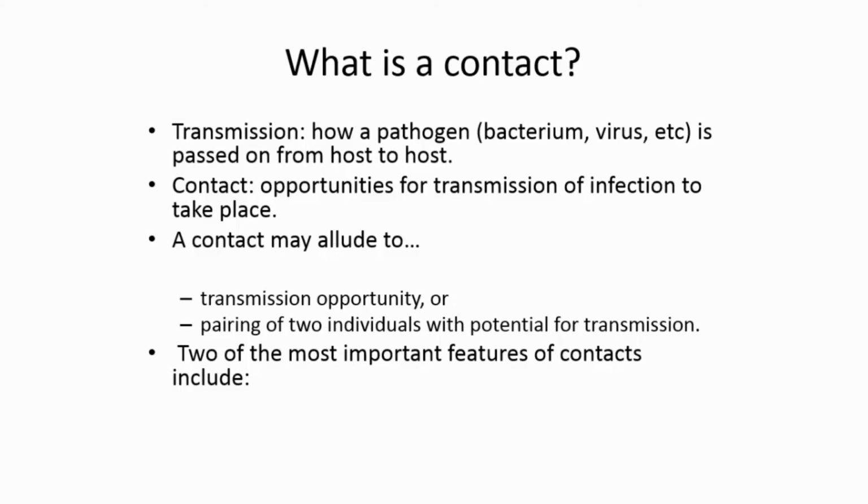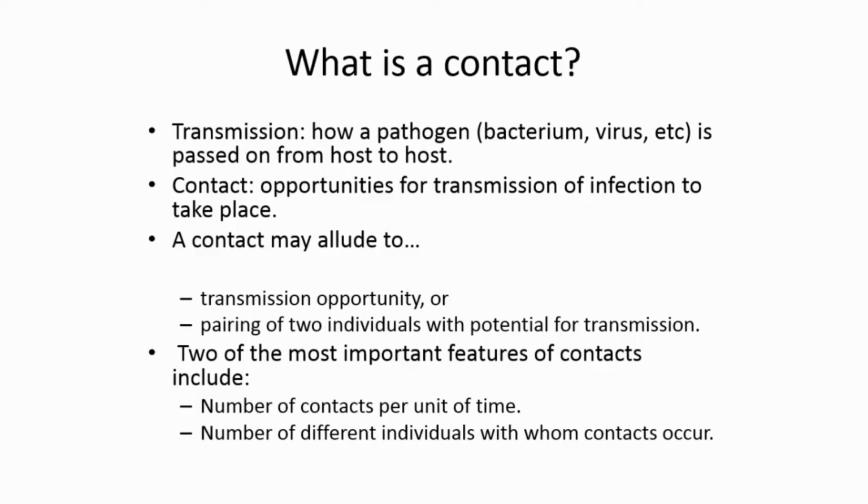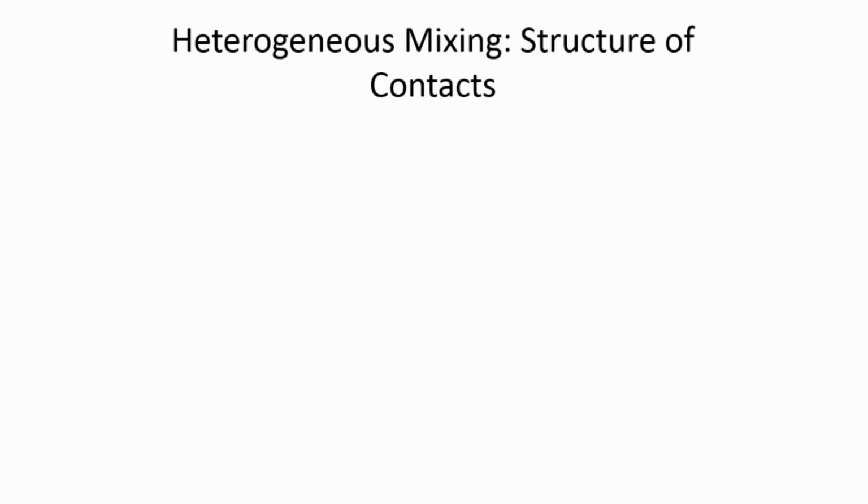And two of the most important features of contacts are going to include the number of contacts per unit of time, and also the number of different individuals with whom these contacts occur. Okay, these are two of the main characteristics.